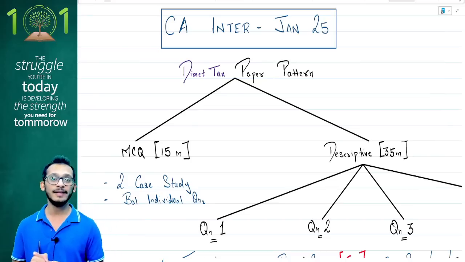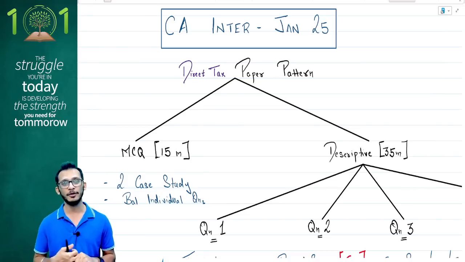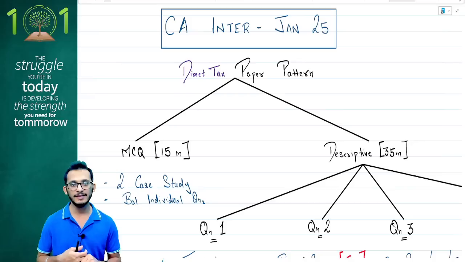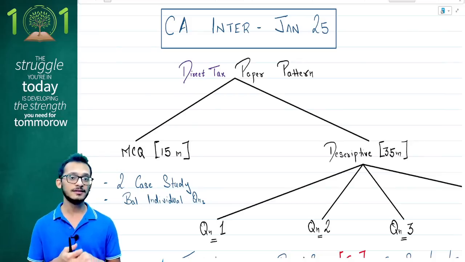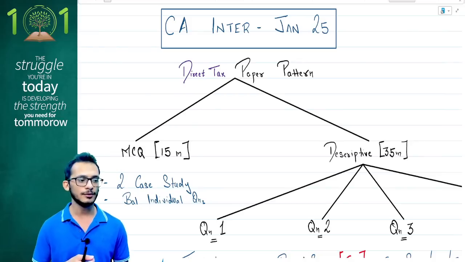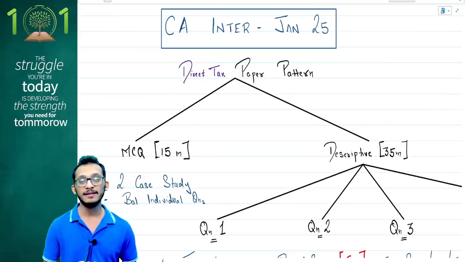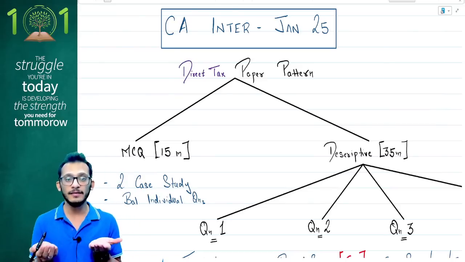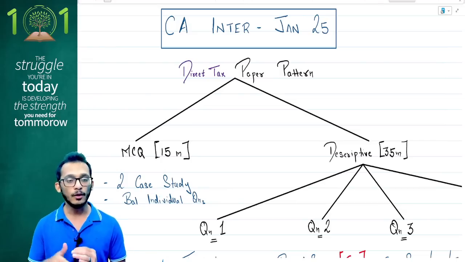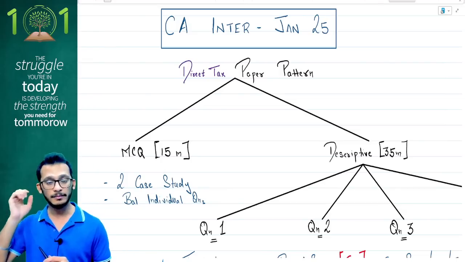Therefore, if you have not tried the September paper, you should definitely try it from your end. Very beautiful paper designed by ICAI to tell you what kind of standards they expect from all your CA Inter students. Anyway, keeping that in mind, let's get into the paper pattern. Let's understand how the syllabus pattern will look from an exam perspective. What exactly should you be focusing on from your exam perspective?